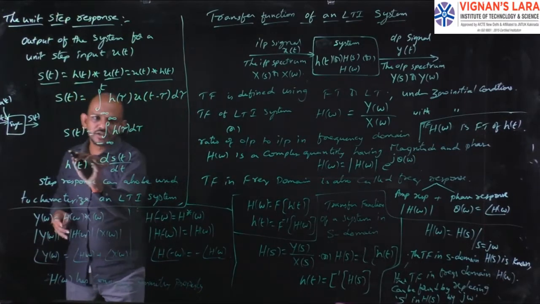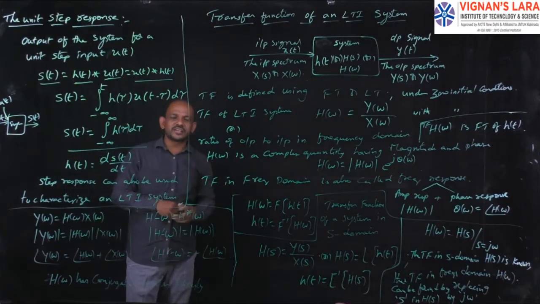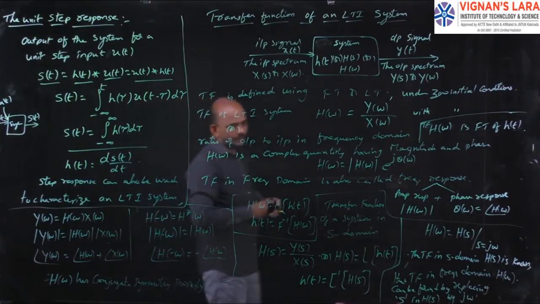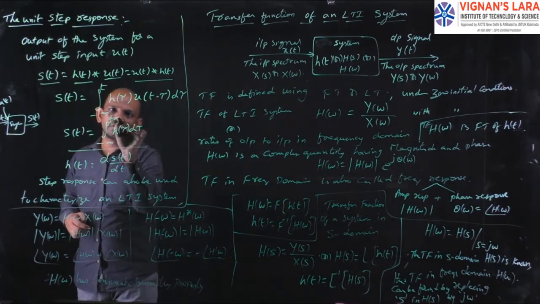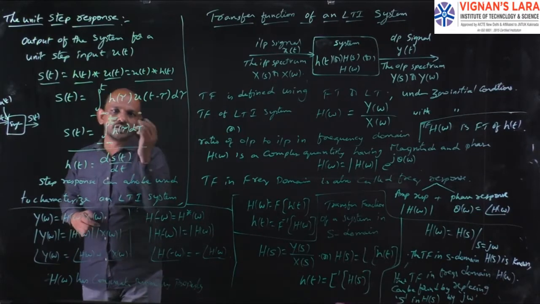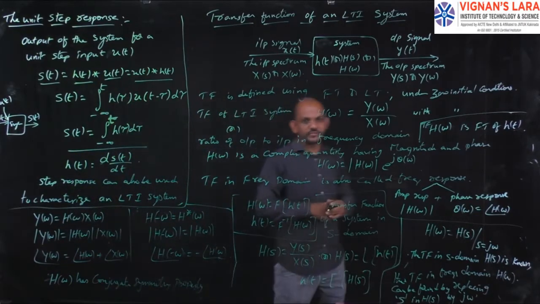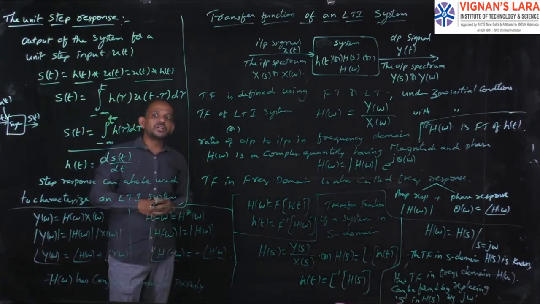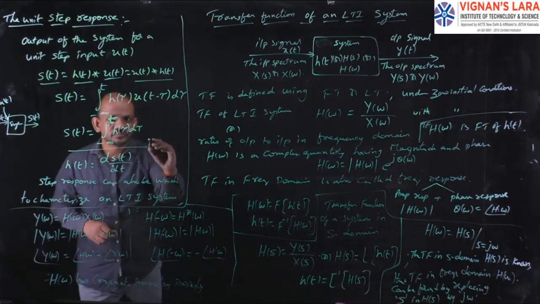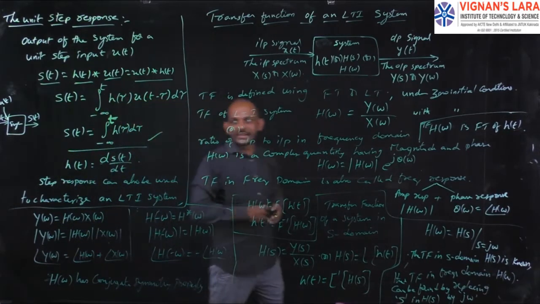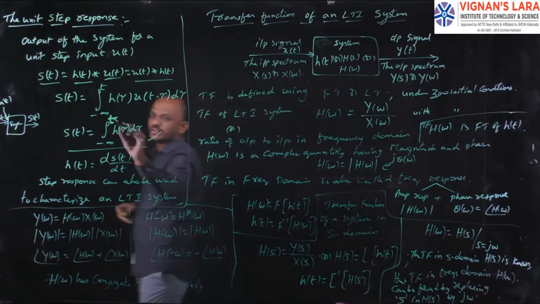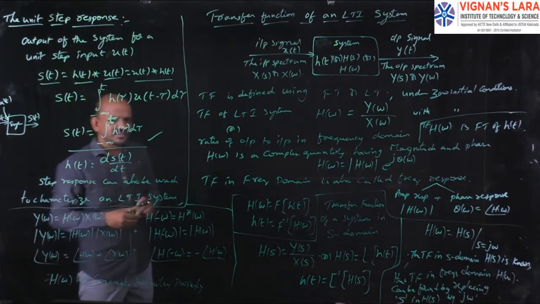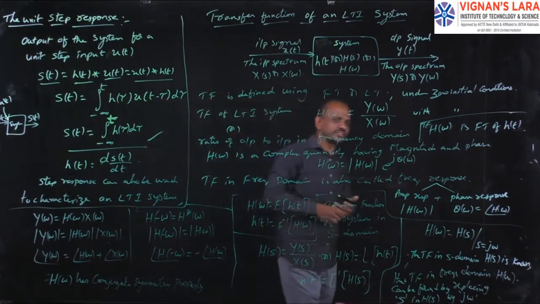So finally I get the unit step response, or simply the step response, s of t equal to the integral from minus infinity to t of h of tau d tau, where h of t is the impulse response.